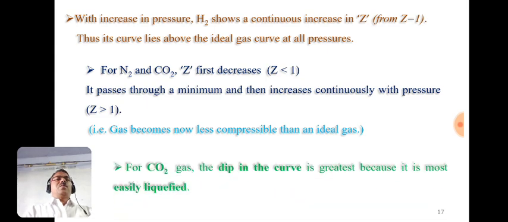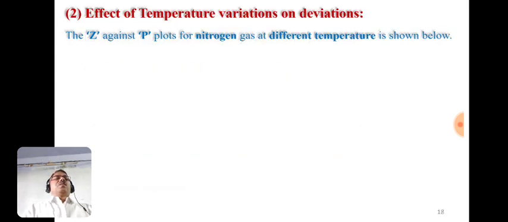For carbon dioxide gas, the dip in the curve is greatest because it is the most easily liquefied gas. So the gas which deviates more is found to be more easily liquefied. Now let us see the effect of temperature variations on deviations.